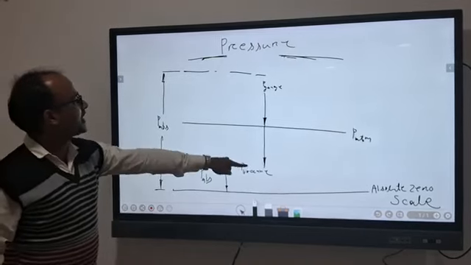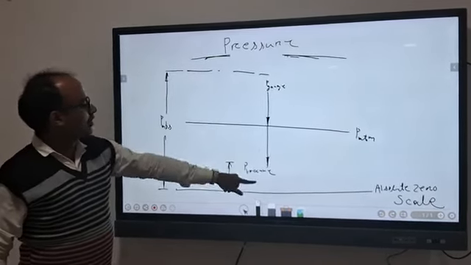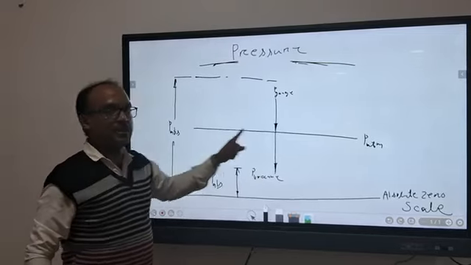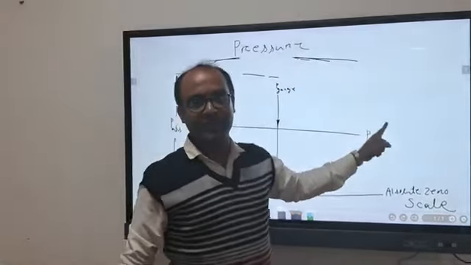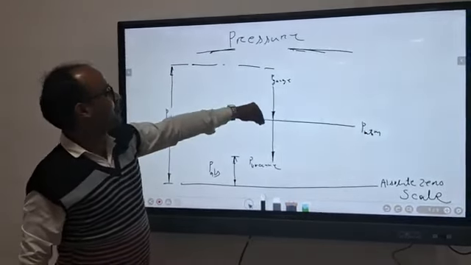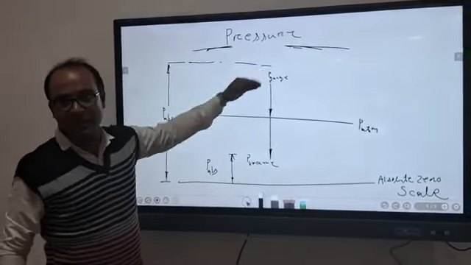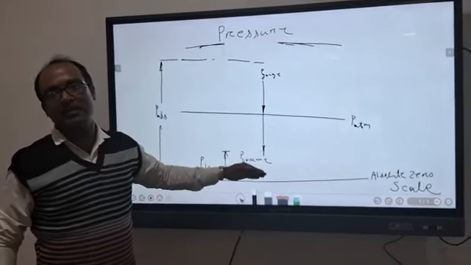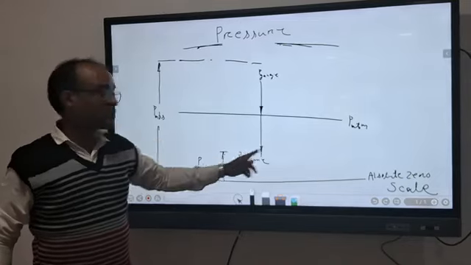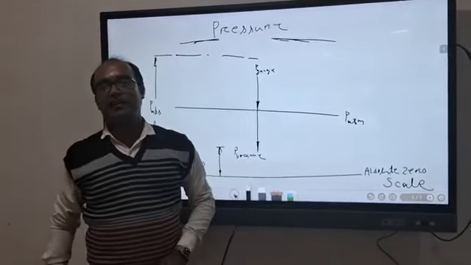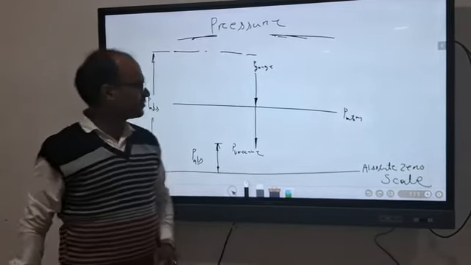So between gauge pressure and vacuum pressure, the atmospheric pressure is a datum, or a reference. Where we take the positive pressure, above the atmospheric pressure, it is known as the gauge pressure, and negative is known as the vacuum pressure. It is also known as the negative gauge pressure or vacuum pressure.